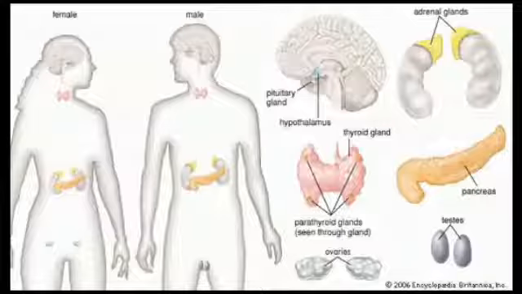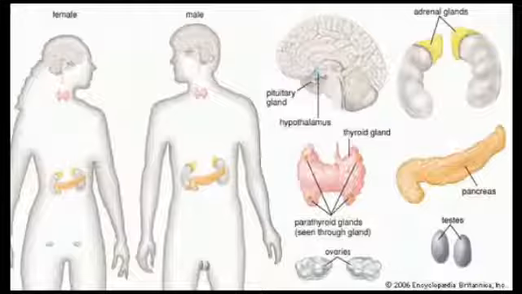One is the pituitary gland, then the thyroid gland, and there are two types, thyroid and parathyroid gland. Then the adrenal gland, pancreas, the ovaries and the testes. The ovaries and the testes come under gonads. So these are the major endocrine glands that we are going to study in this chapter.